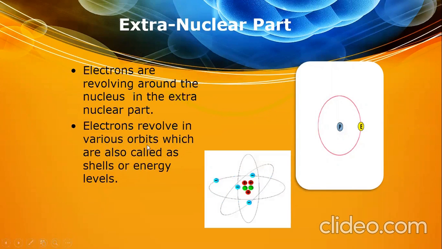Electrons revolve in various orbits, which are also called shells or energy levels. Please always remember, orbits, shells, or energy levels are all the same. They have the same meaning. 3 different words, 3 different names for one thing.